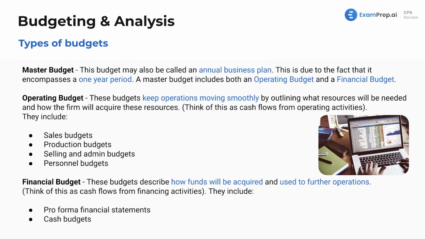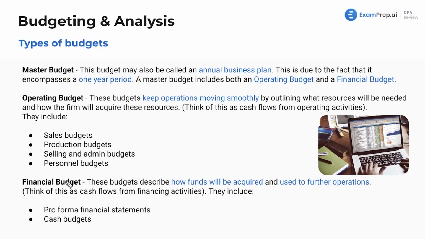Right, so the operating budget, this type of budget keeps operations moving smoothly. Right, sales, production, selling and admin. It outlines resources that will be needed and how the firm is going to acquire these resources. So think of this as cash flows from operating activities. This is my take, something I thought up. Hopefully it helps. What I mean by that, it's not official. You don't have to memorize that. Just kind of think about it in that sense. Got personnel budgets, sales budgets, all these types of budgets.